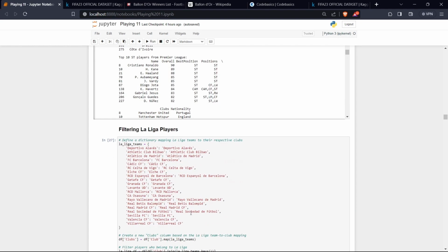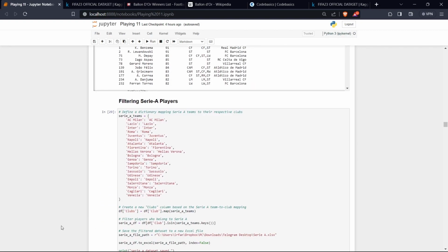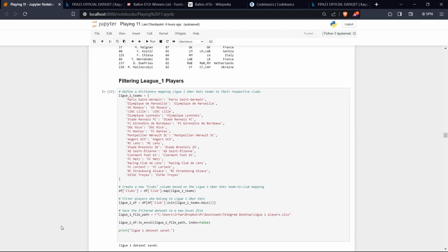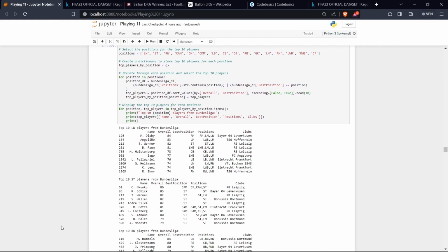The same has been done for La Liga, which is the Spanish league. And let's go forward to Serie A, which is the Italian league. Ligue 1 is the French league, and Bundesliga is the German league.